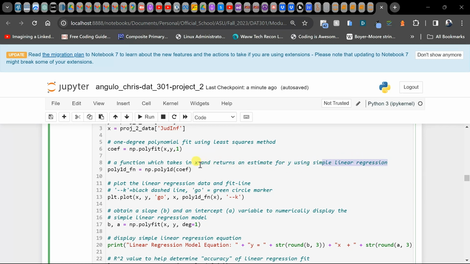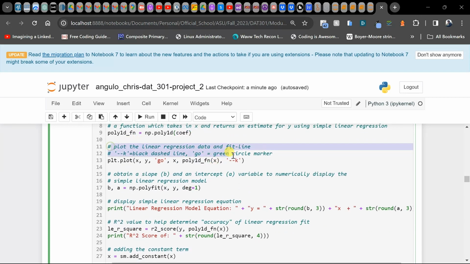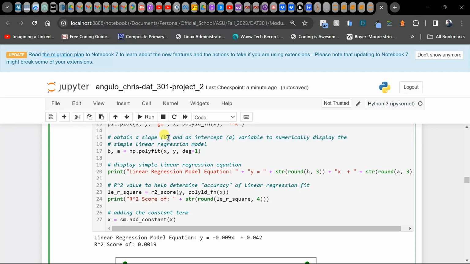It's using simple linear regression. We only have one independent variable. We are going to plot this function, and we're also going to obtain a slope and an intercept so we can numerically show an equation for this model.